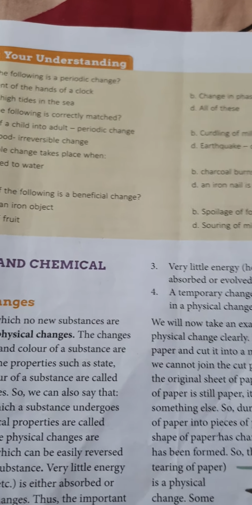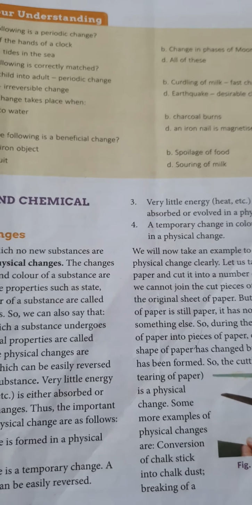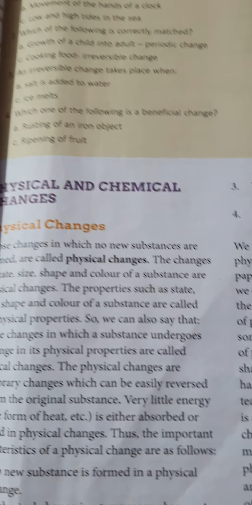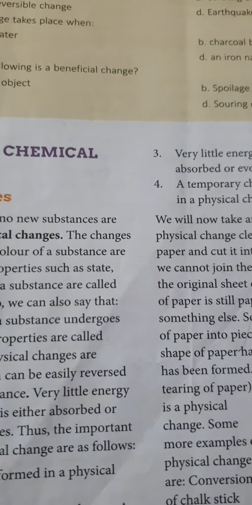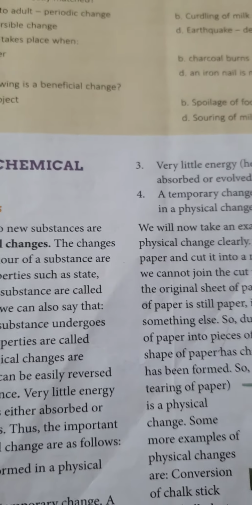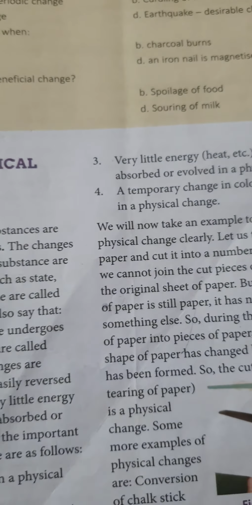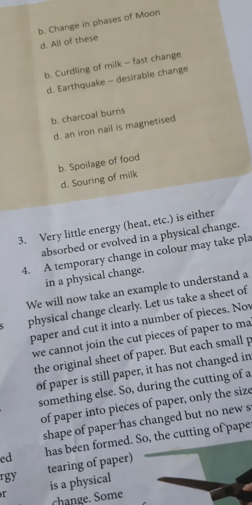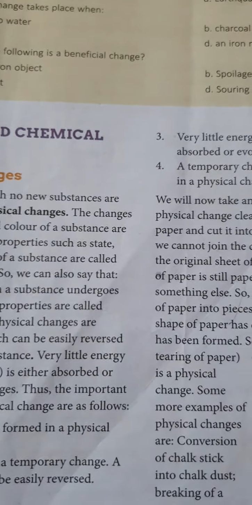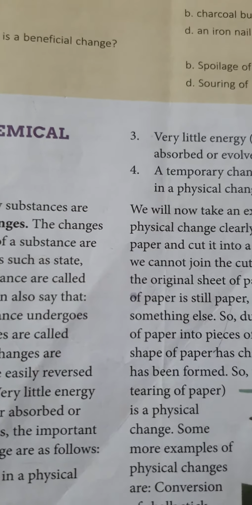Now one thing is also that physical changes do not need to be represented using any formula or any equation. We can always represent a physical change in a very straightforward form. There is no need of a formula or any equation. So the six things which we have to read in the characteristic features are: first, no new substance is formed. Second, physical change is a temporary change in nature. Third, a very little amount of energy is used.